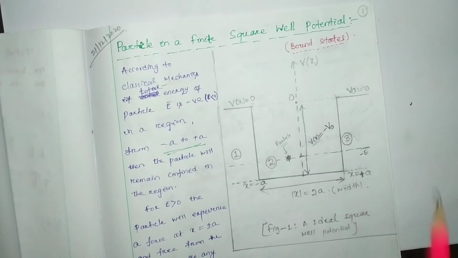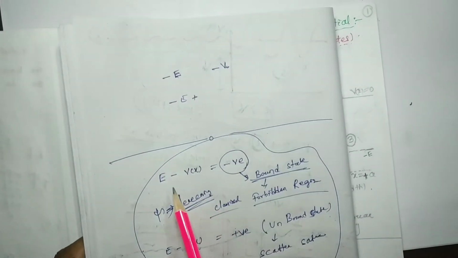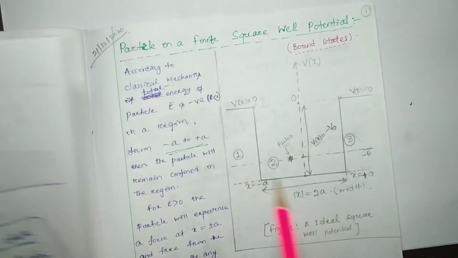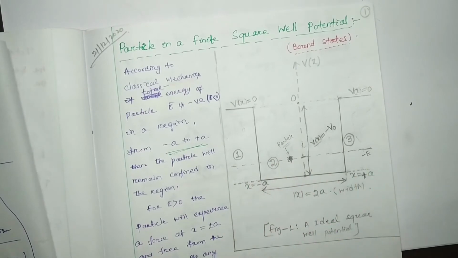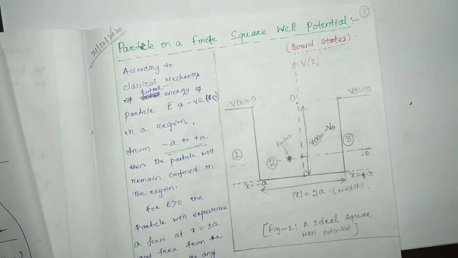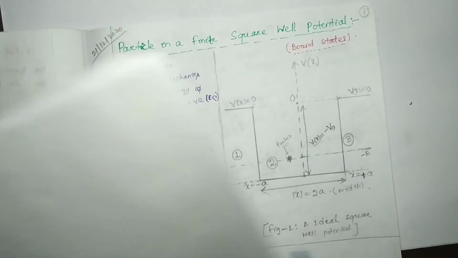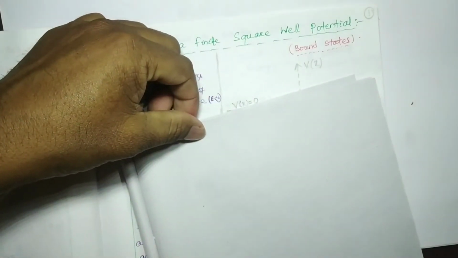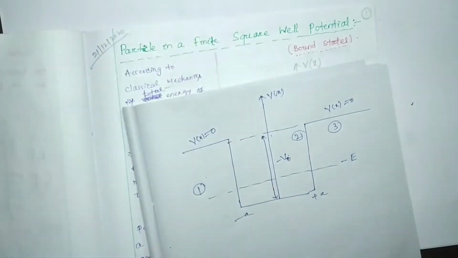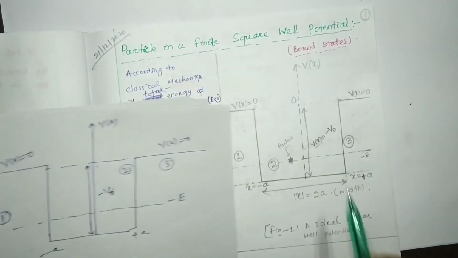Now what will be the value of E minus Vx in regions 1, 2, 3? That we are going to calculate first. I am going to draw this figure once again over here, you just wait. So this is the representation we drew here.